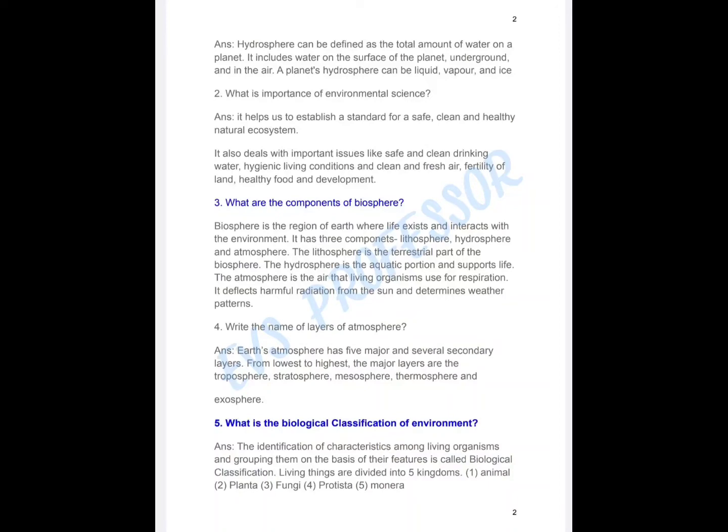3. What are the components of the biosphere? Biosphere is the region of Earth where life exists and interacts with the environment. It has 3 components: lithosphere, hydrosphere, and atmosphere.